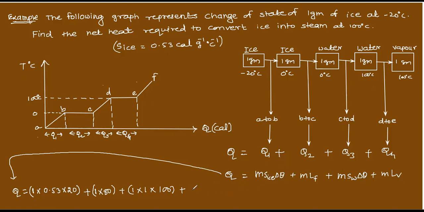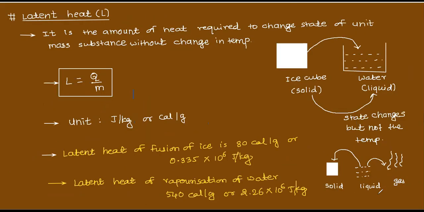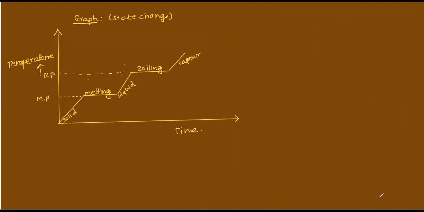This is M. M is how much again? 1, and latent heat of vaporization how much? 540, isn't it? 540. Already I have given it in the notes. You can see on the first page at the back, these two values: 80 calorie per gram for fusion and 540 calorie per gram for vaporization.